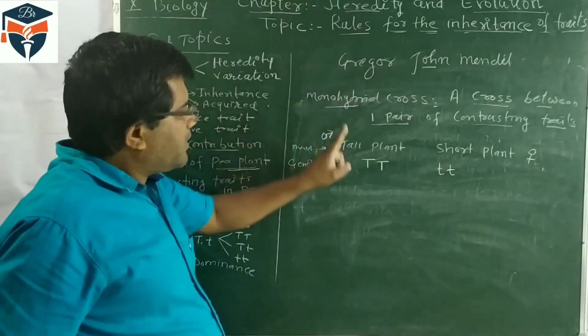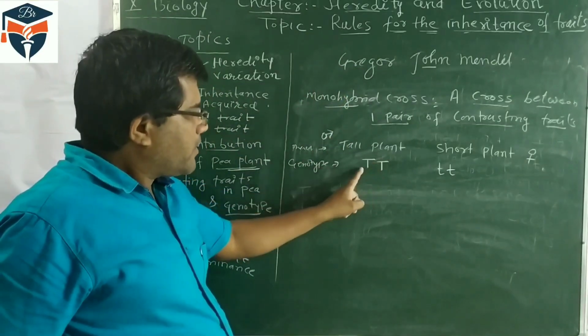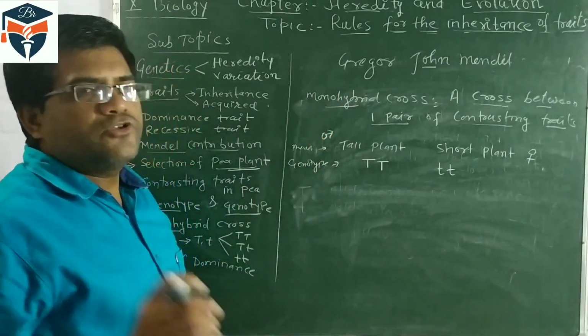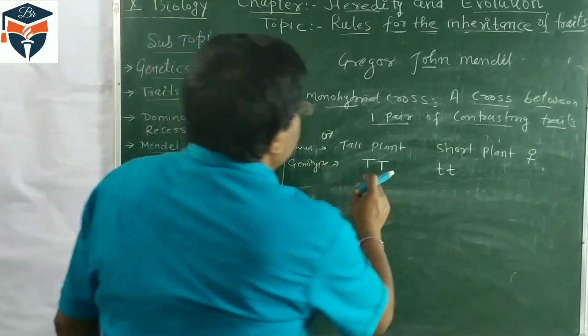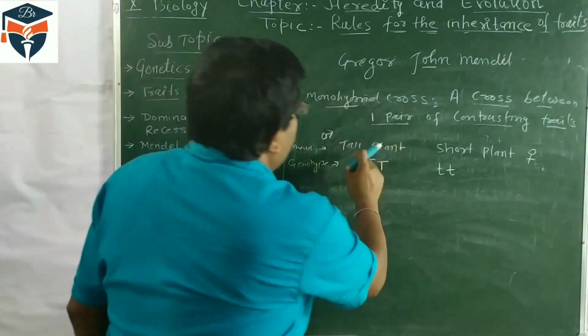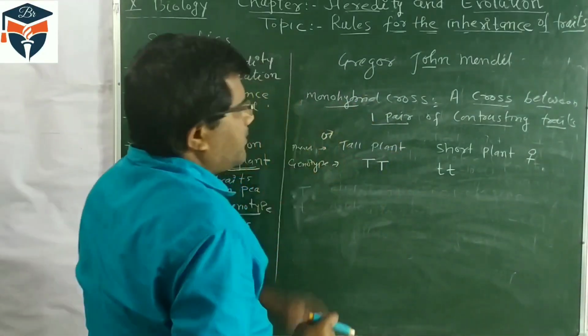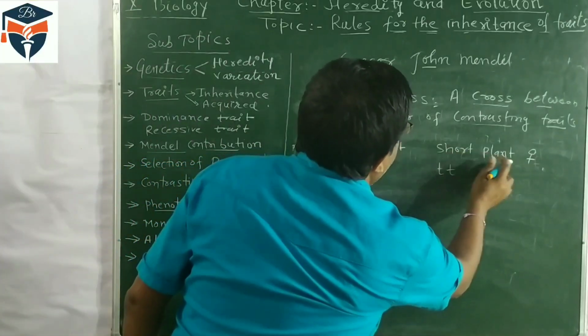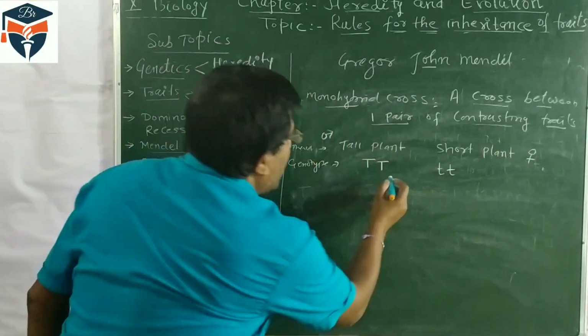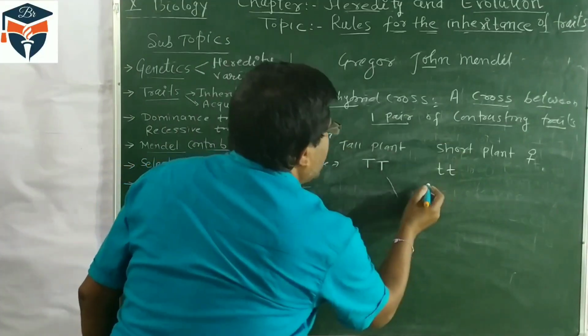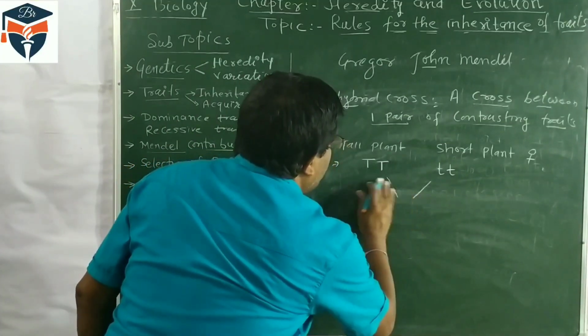Mendel selected all plants with capital T genotype because genes occur in pairs. So one capital T for the tall plant and small t for the short plant. Now they are crossed because this is male and female, so their gametes will form.